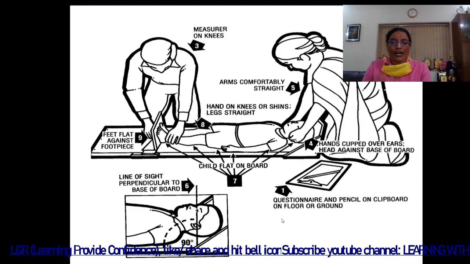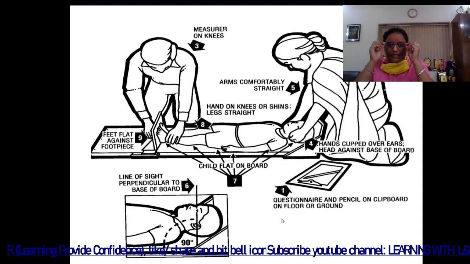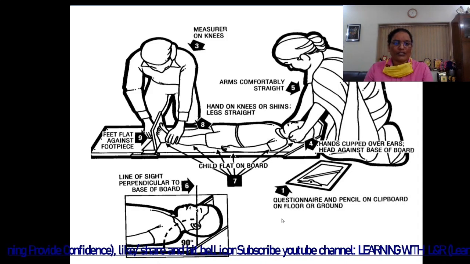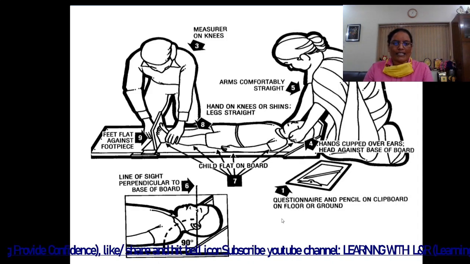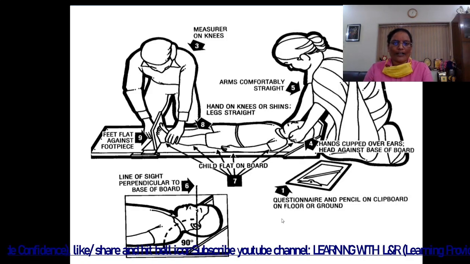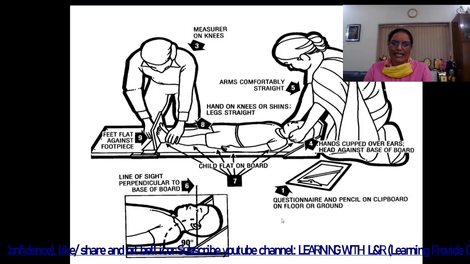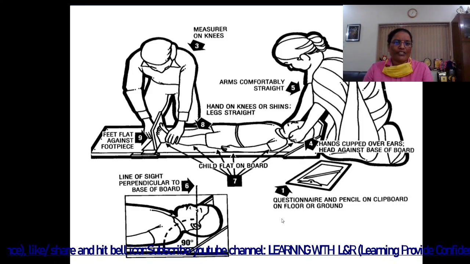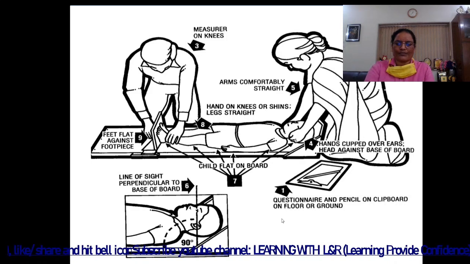The fifth one, arm comfortably straight. The sixth one, line of sight perpendicular to base of board. The seventh one, child flat on board. The eighth one, hand on knees or shins, legs straight. And the ninth and last point, feet flat against foot base.